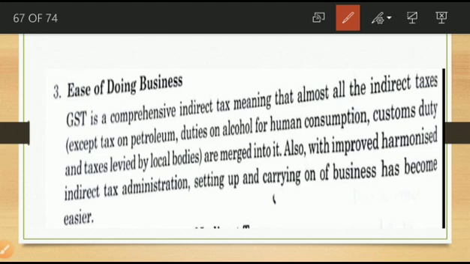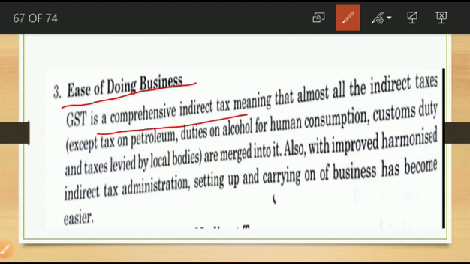With the help of GST we can do business in a very easy way. That is otherwise very tough. Tax was very complex in the earlier period. So now that problem we can avoid. So that is the third objective of GST, ease of doing business.